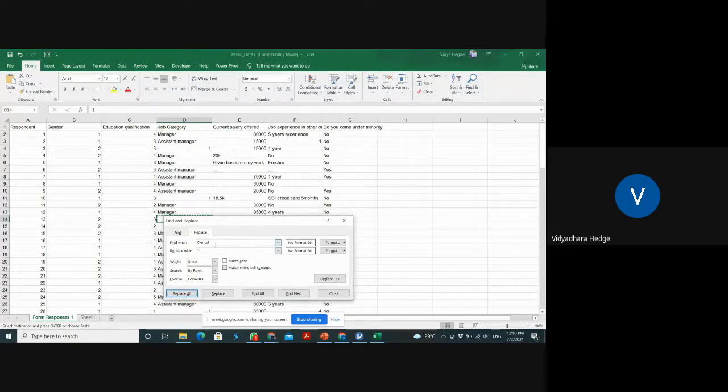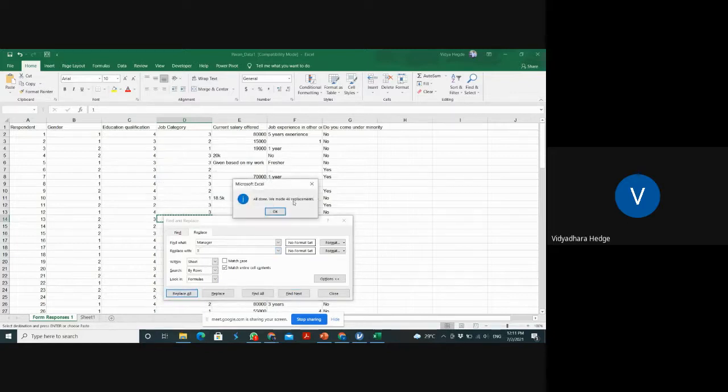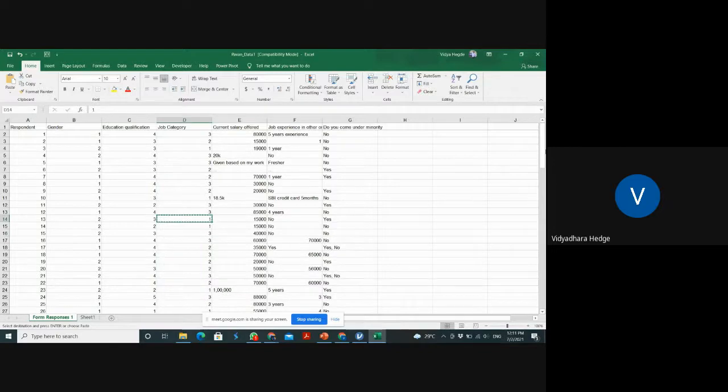Then I'm coming to the next level category, assistant manager, 2, replace all. Then I'm having manager. Manager should be 3. Replace all. Okay, everything is coded now. This is fine, no problem.